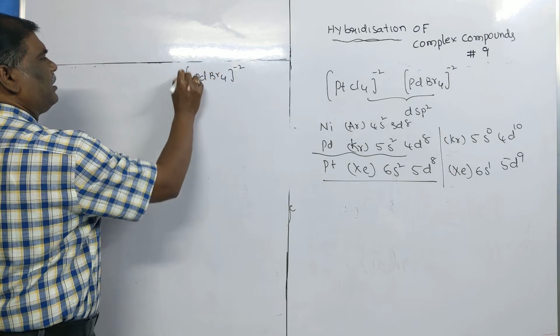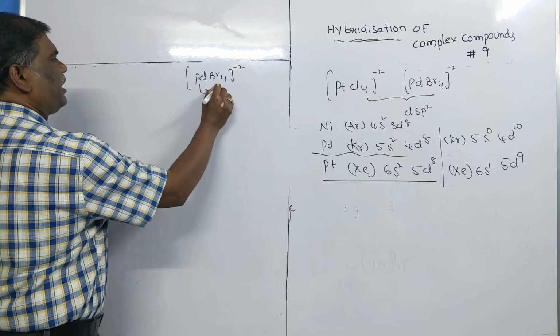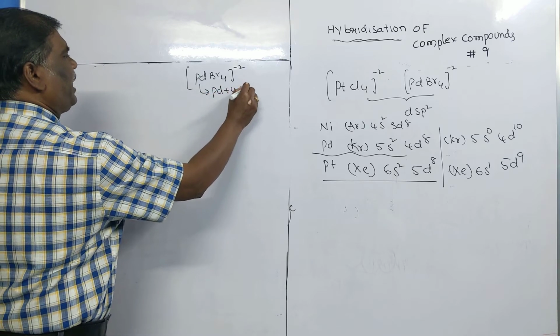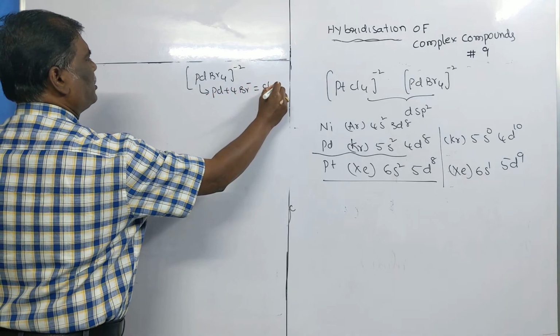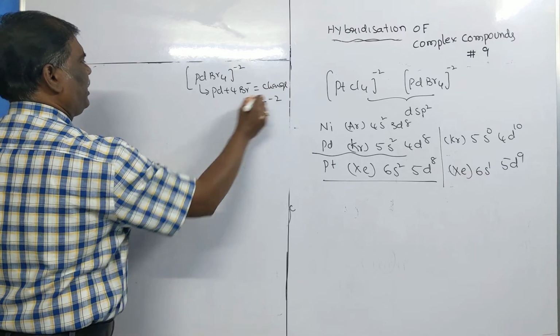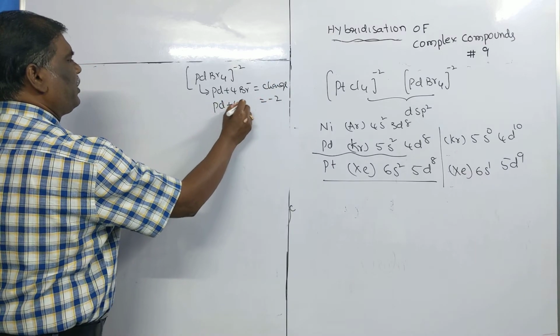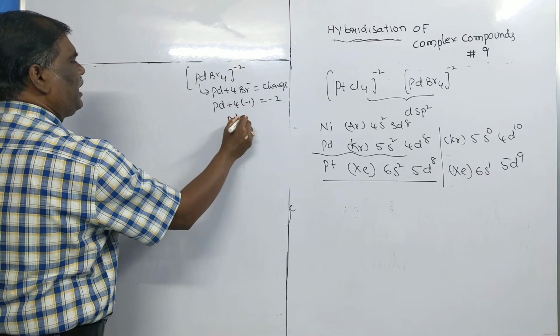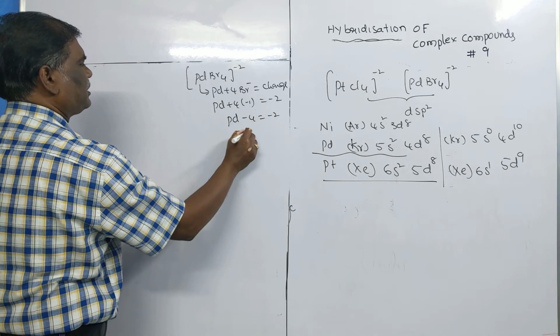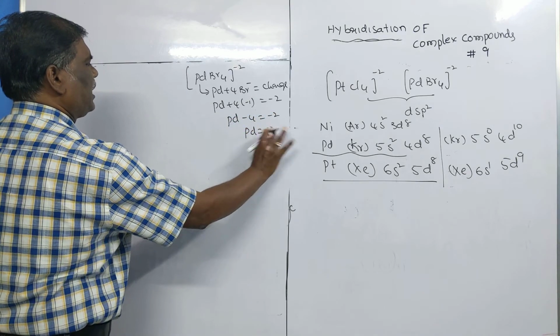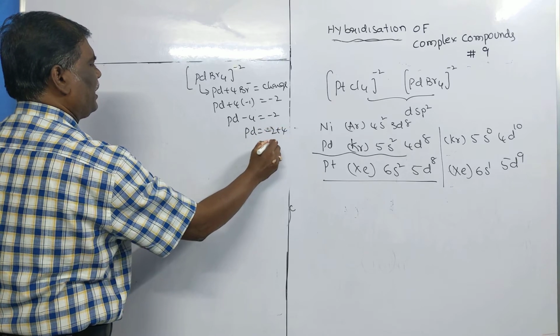In this one, now calculate the oxidation state. Palladium plus 4 bromide is equal to the charge. The charge is -2 here. Palladium plus 4 into -1. The palladium oxidation state I am getting is +2. So +2 is the oxidation state for palladium.